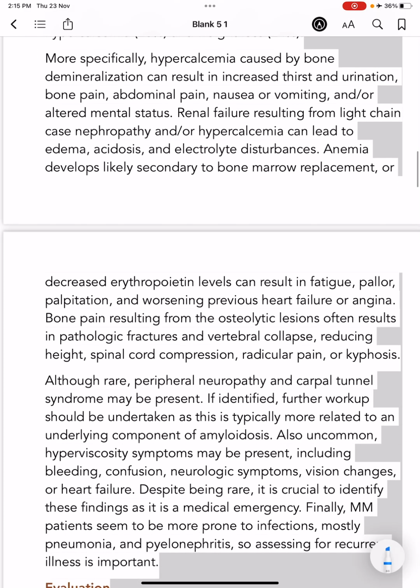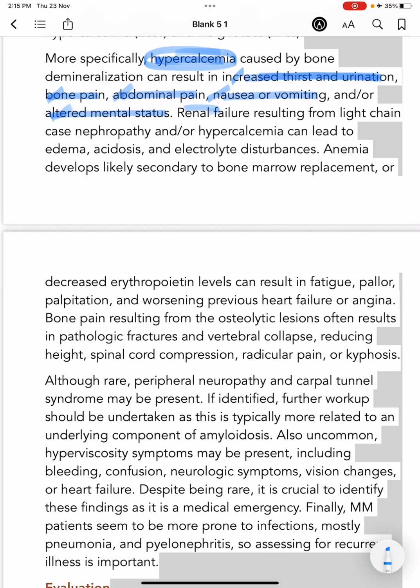Hypercalcemia is caused by bone demineralization. If there is hypercalcemia, what can it lead to? It will result in increased thirst and urination, bone pain, abdominal pain, nausea or vomiting, and altered mental status. These are all the symptoms caused by hypercalcemia.